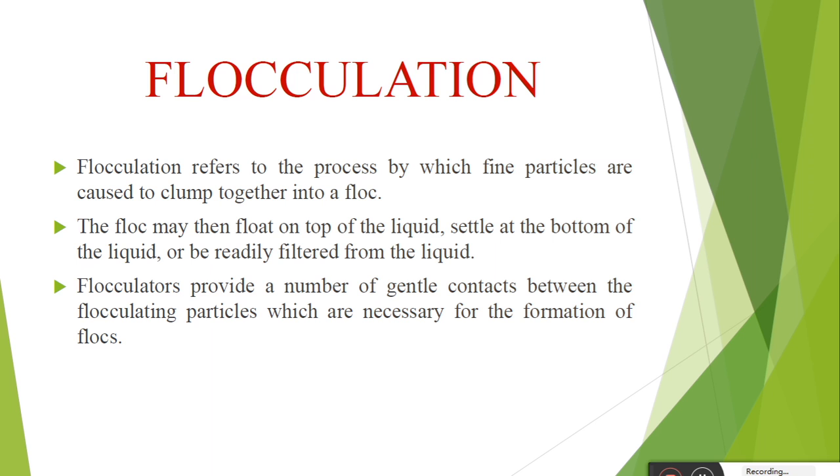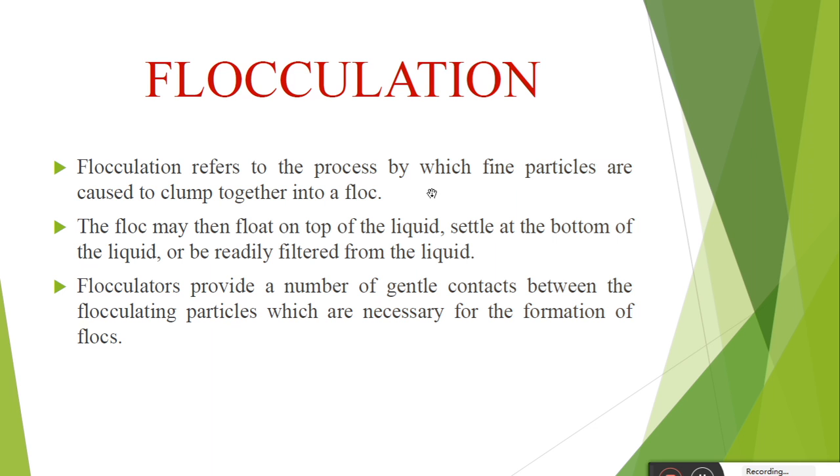The coagulation method is used for purification of water having turbidity of more than 40 ppm, and flocculation is the method used to stimulate the particles mechanically to convert them into compact floc. This is the main difference that you have to understand.